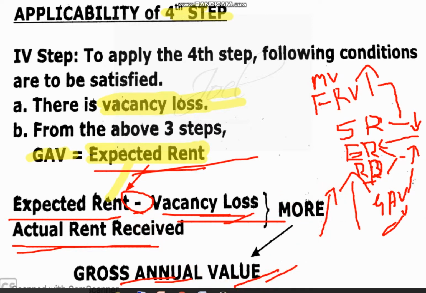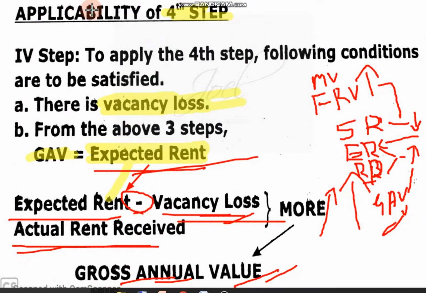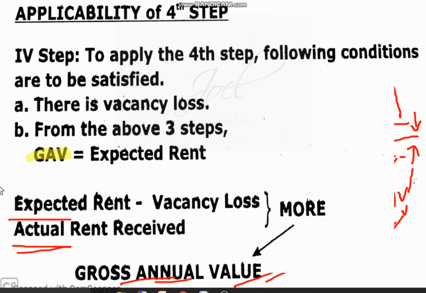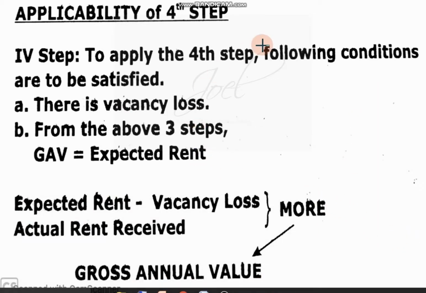When we solve the problem, you will understand it very clearly. So these are the basic things you should know when it comes to gross annual value calculation. Now we'll see in detail what these things are that I told: municipal value, fair rental value, standard rent.